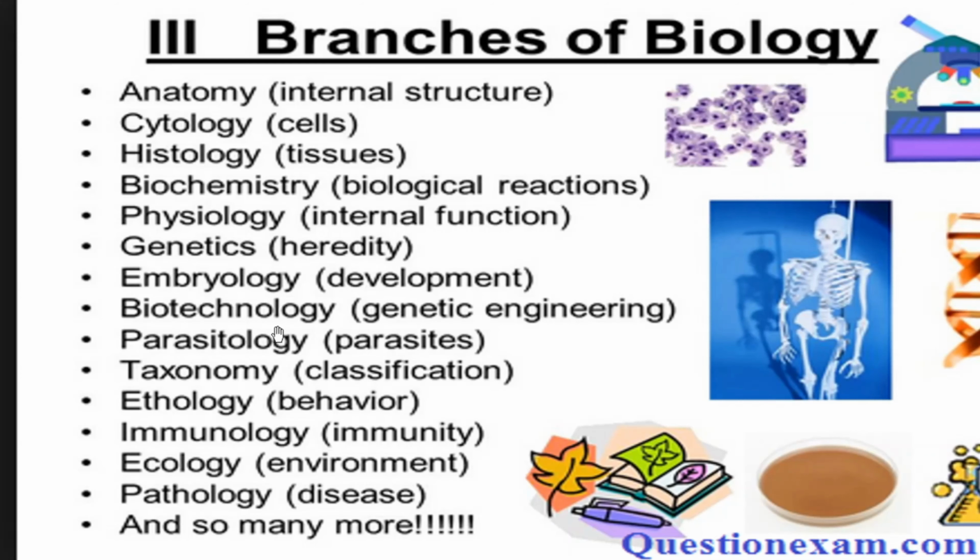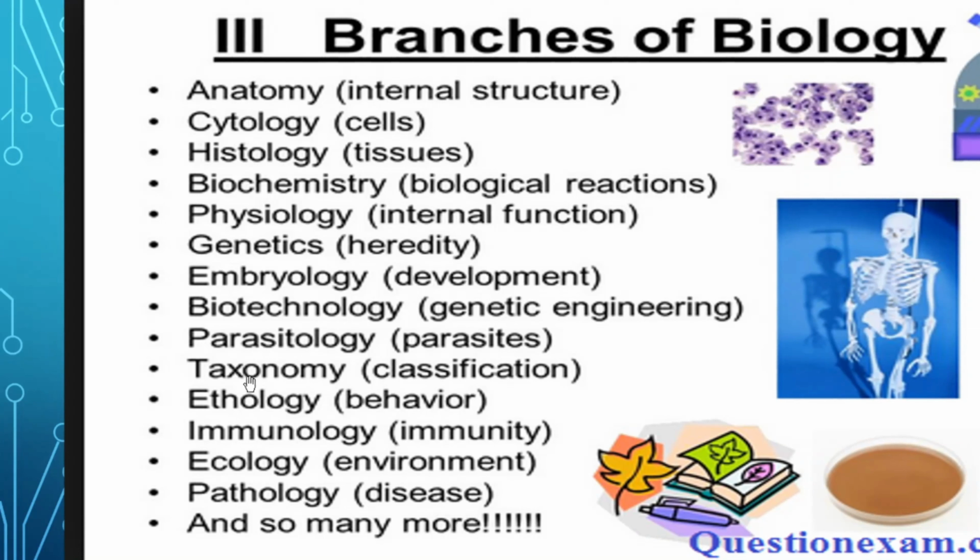Then biotechnology, that is genetic engineering, which nowadays is very popular and is doing a lot in different areas. Then parasitology, that is the study of parasites. Then taxonomy, that is classification and arranging of the plants as well as organisms.